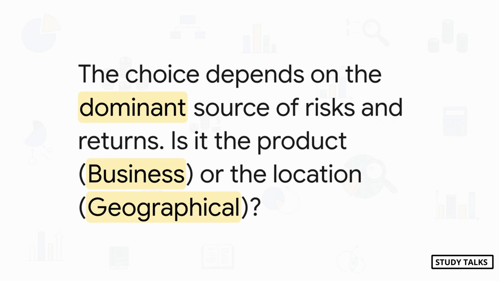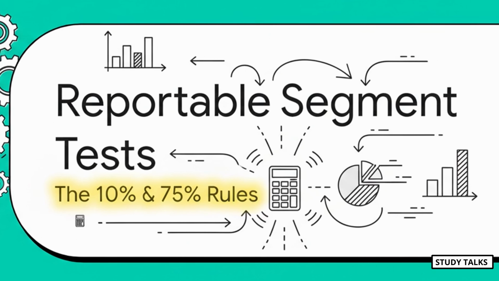If the biggest thing is managing different products, then business segments are their primary format. If the main challenge is dealing with different countries and economies, then geographical is primary. A good clue is usually how the company's own bosses look at the business internally. Okay, here we go. This is the main event, the absolute core of any AS17 exam problem.